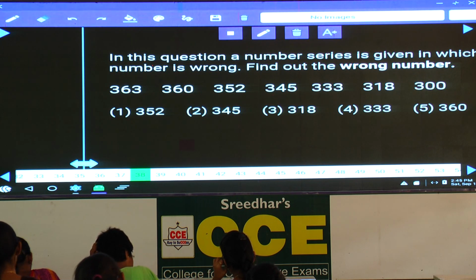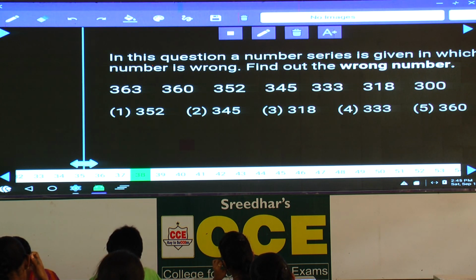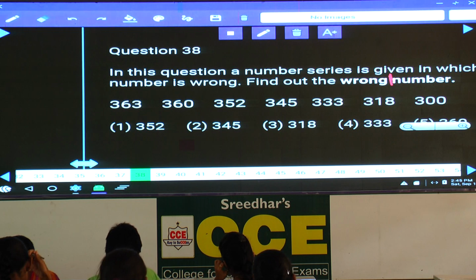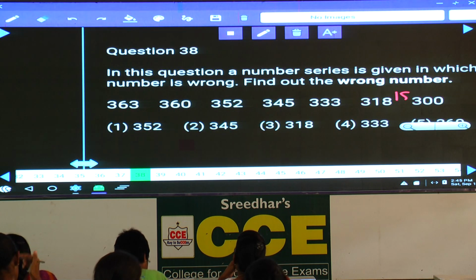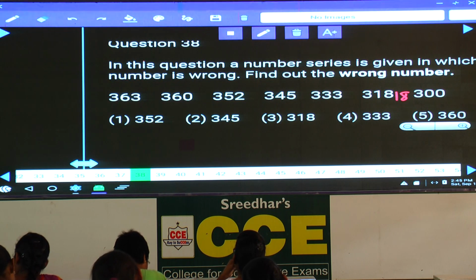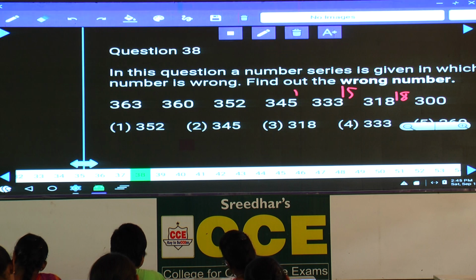Now in this 38, any answer to this one? 363, 360, 352, 345, the numbers are in decreasing order. Whenever the numbers are in decreasing order, we need to sort in the reverse order. What is the difference we have? Here the difference is 3, then 8 and 7, then 15, next difference is 12.